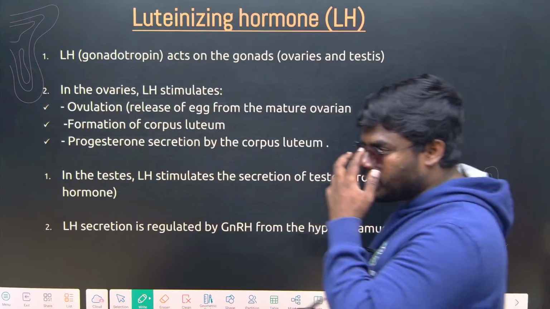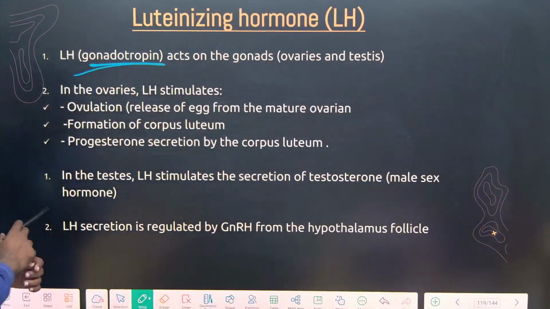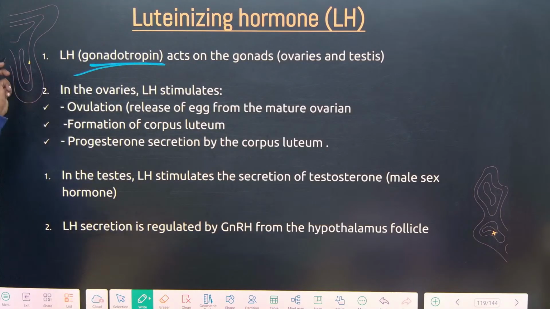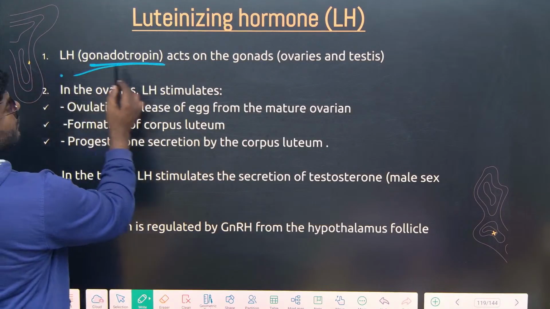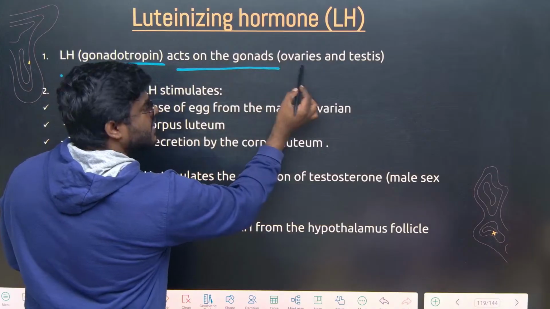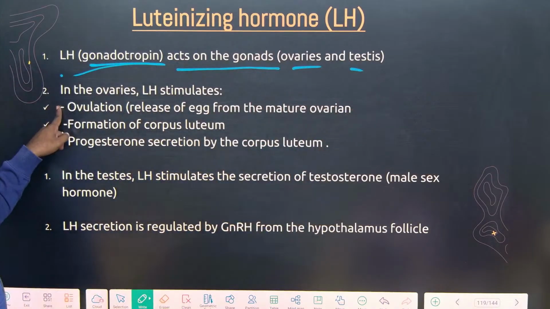Now the next hormone is LH, luteinizing hormone. We will read about it in the reproductive system a little more elaborately. It acts on the gonads, again the ovaries and testes. Very easy, friends.